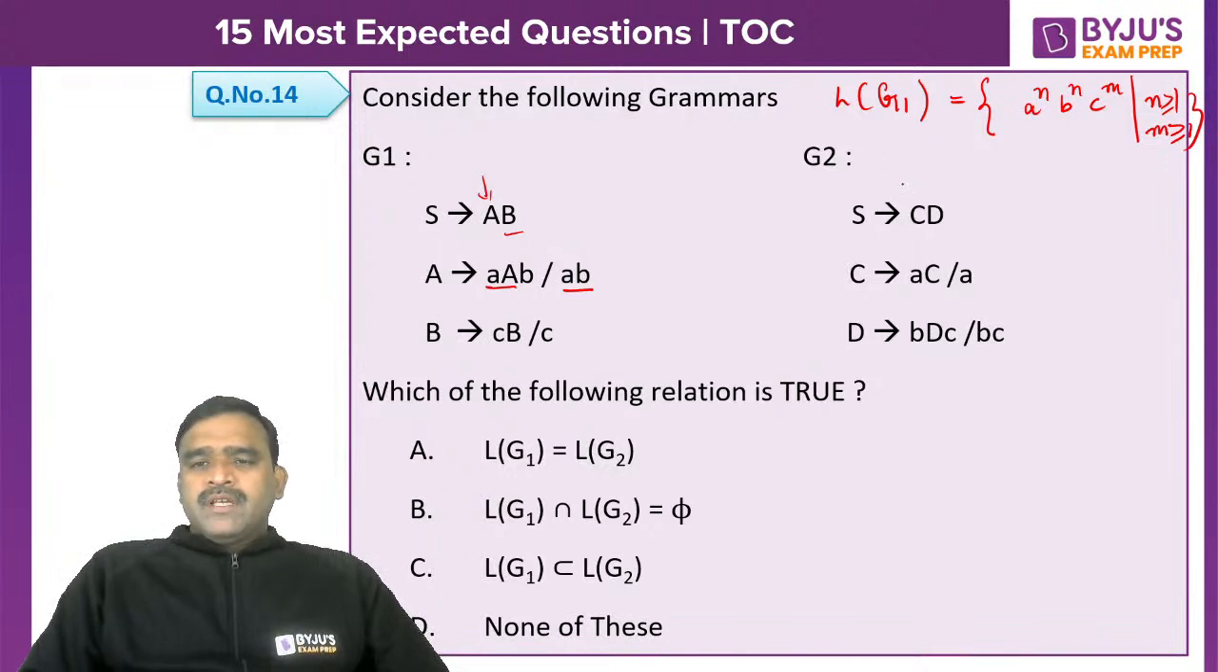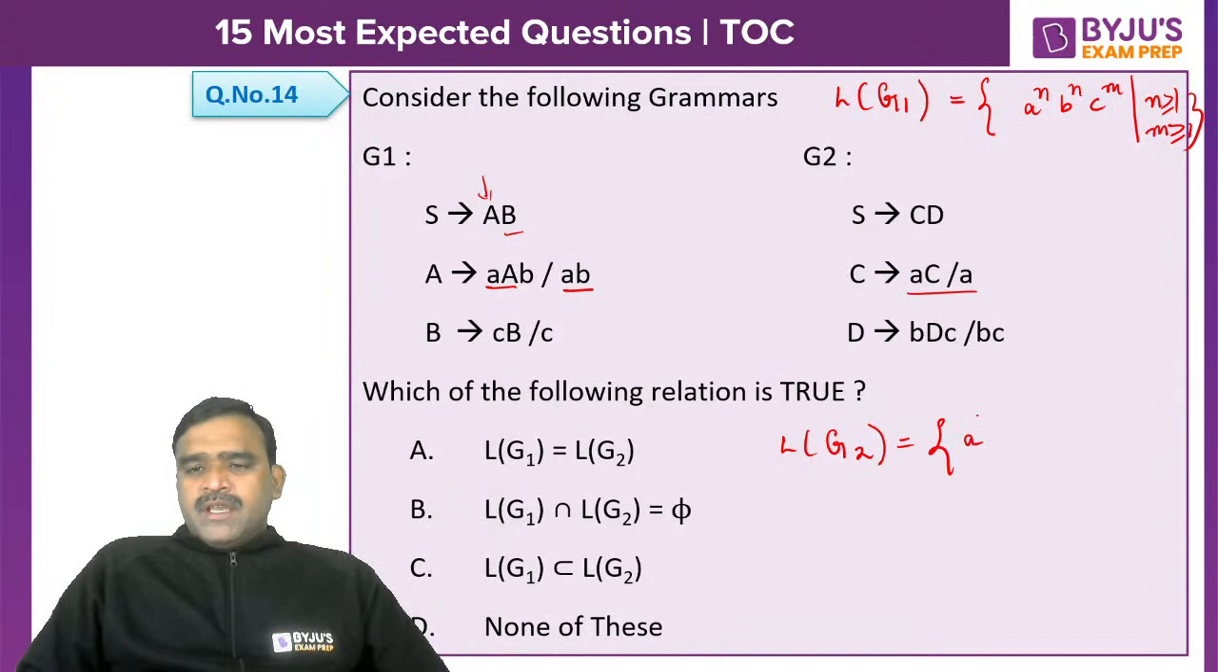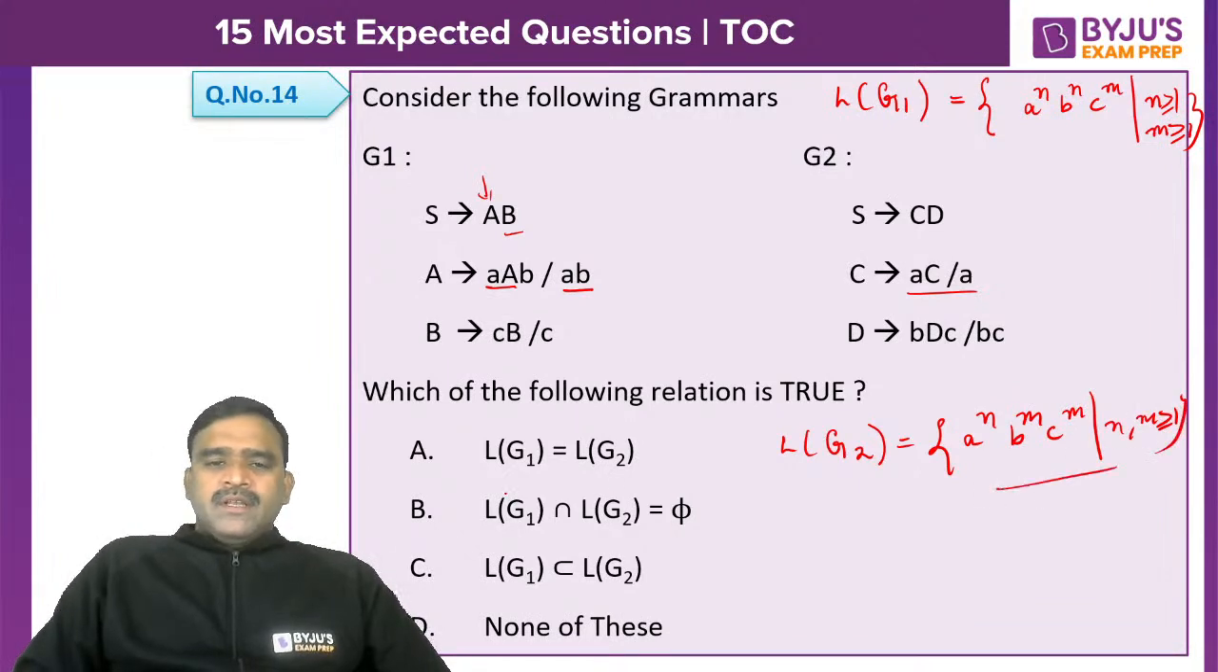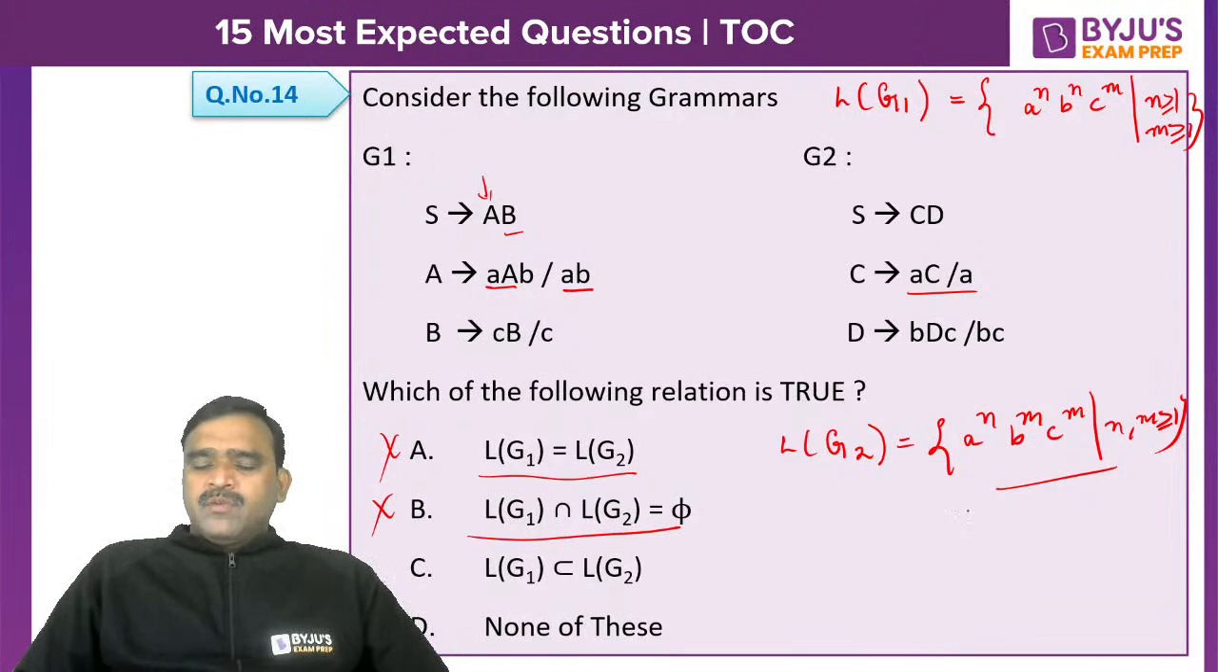And the language of grammar G2 will be like this. A's are independent, B's and C's are the same. So it is a power n, b power m, c power m, such that n, m greater than or equal to 1. These are the two CFLs. L of G1 equal to L of G2 is wrong. Their intersection being empty is also wrong, because the intersection is a power n, b power n, c power n. If n is equal to m, common strings are possible.